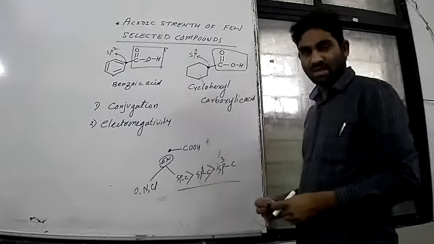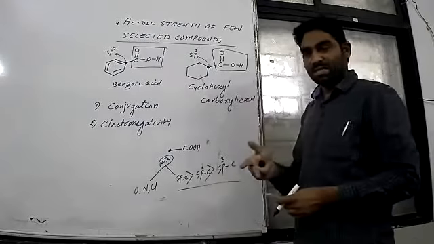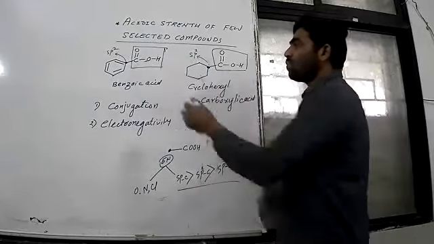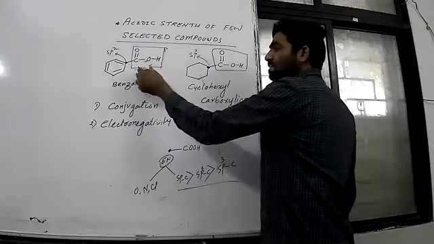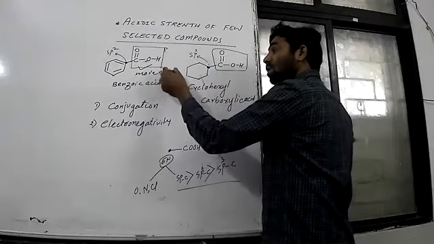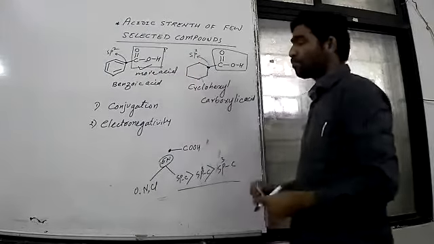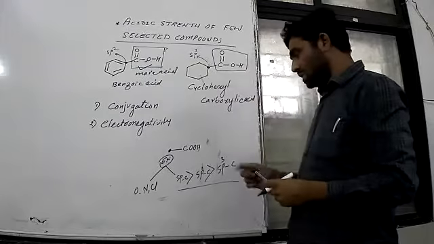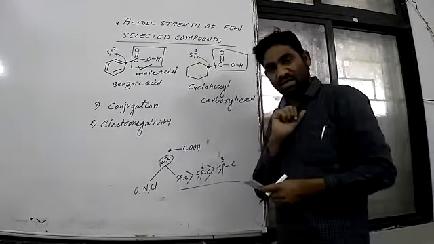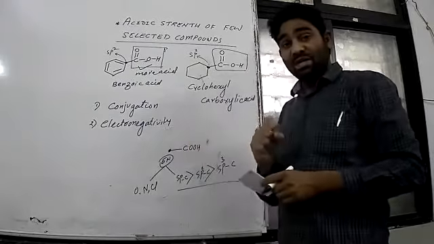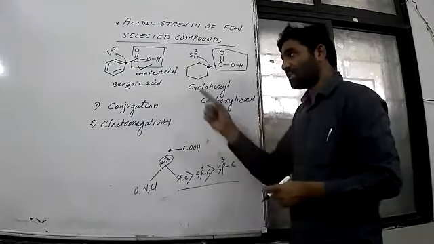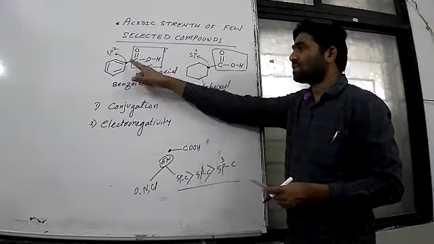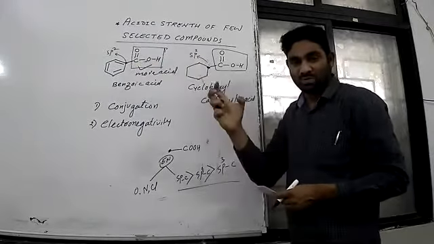You remember the sequence. Got it? See, this is more acidic, or we can say the strong acid. This is the weakest. So this is the one reason that has worked here: the electronegativity of the atom which is just neighbor to the COOH group.